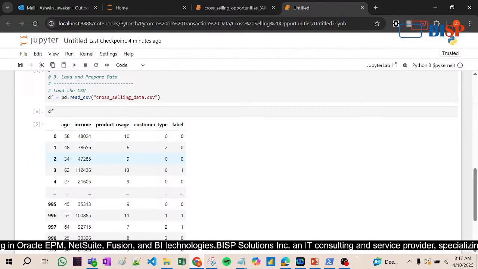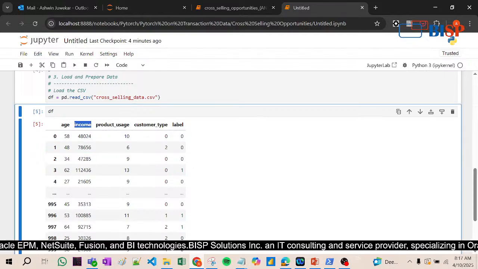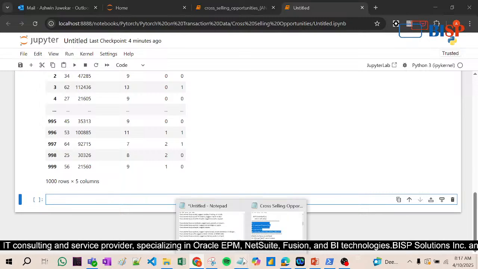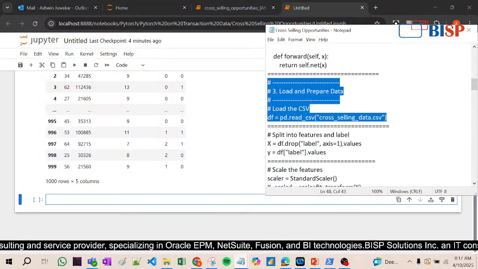Same thing, these are the factors that impact your cross sell strategy, right? Customer type, product usage. This customer type 0 to 1 means temporary customer, first time customer, and the permanent customer. So that is why we are applying our formula on this type of historical data. Clear? So these are some factors.